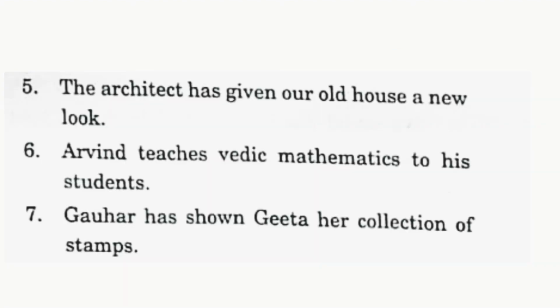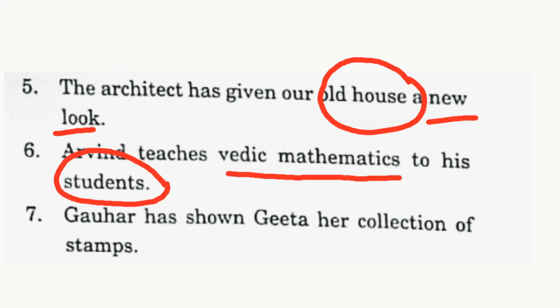Fifth sentence. The architect has given our old house a new look. So architect has given what? House or look? It's look. So a new look is the direct object, whereas an old house is the indirect object. So underline new look and circle old house. Sixth, Irwin teaches Vedic mathematics to his students. So what does Irwin teach? He teaches Vedic mathematics. So Vedic mathematics is the direct object, students are the indirect object. So underline Vedic mathematics and circle students.